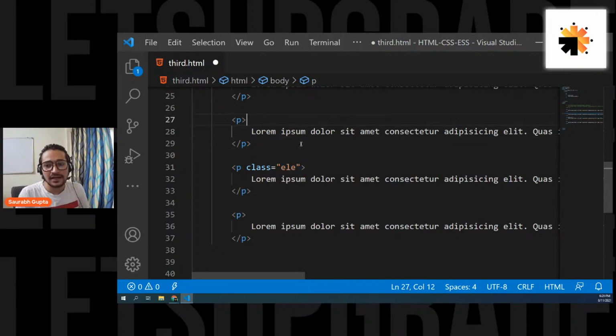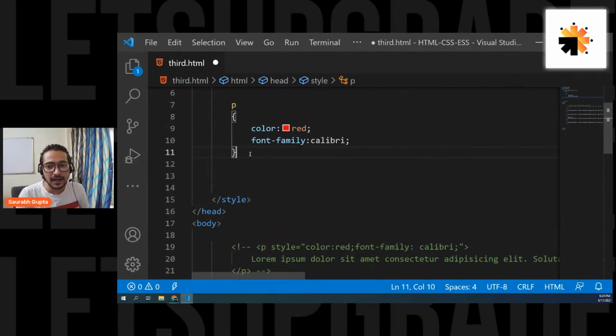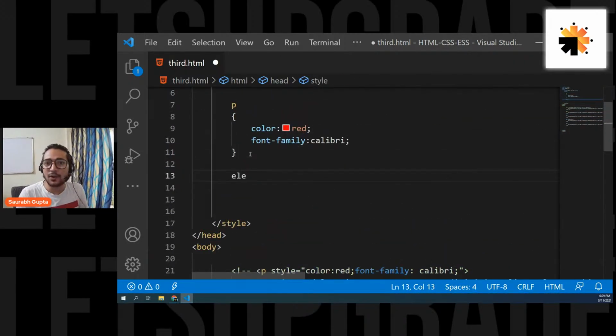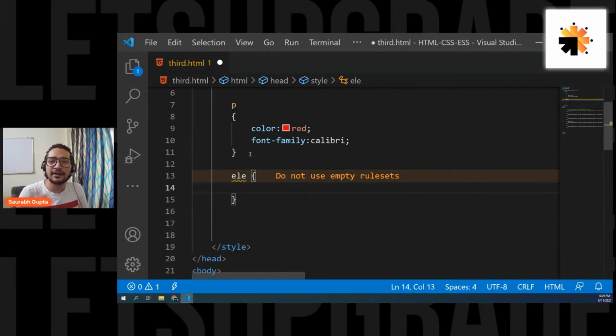To show you this, let's go on the top here and let's write ele. Again, I'm calling a tag now by using its class name, not the tag name, by using its class name. And again, you can create a block and write some CSS.